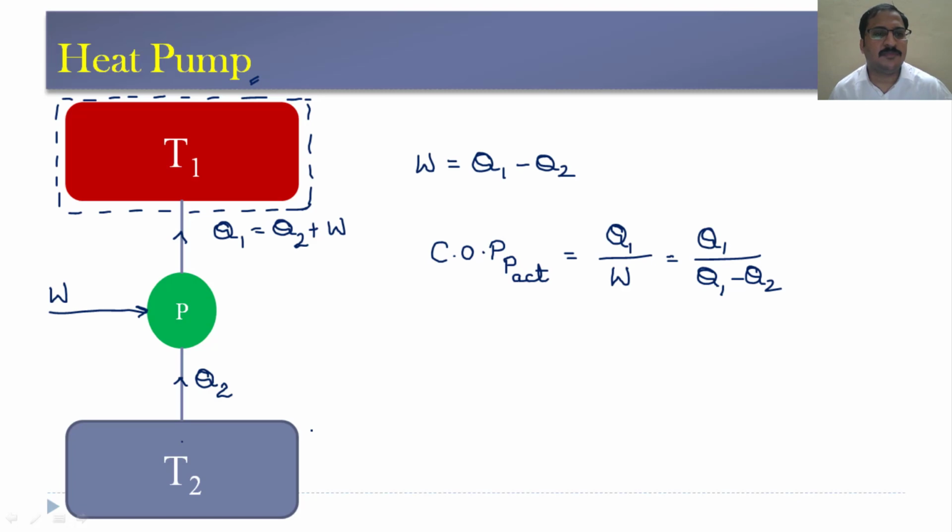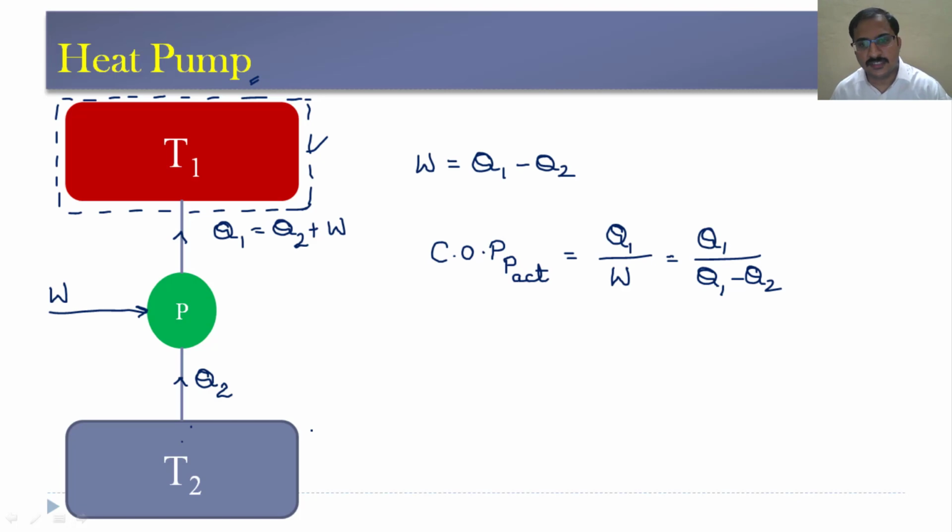These heat pumps are used to raise the temperature of the room by extracting heat from the surroundings which are at lower temperature. So, we supply a certain amount of work input to the pump in order to extract heat from this lower temperature, that is the surrounding atmosphere, and give it to the higher temperature, that is nothing but the room that we are using.